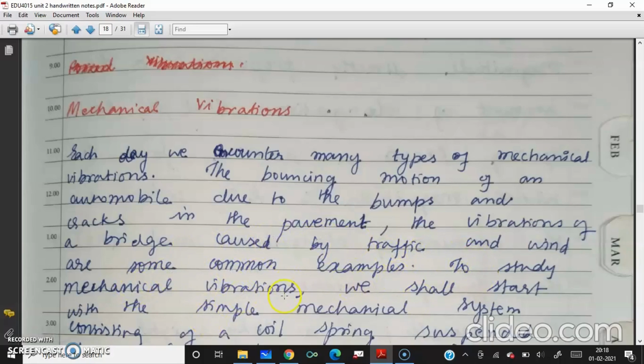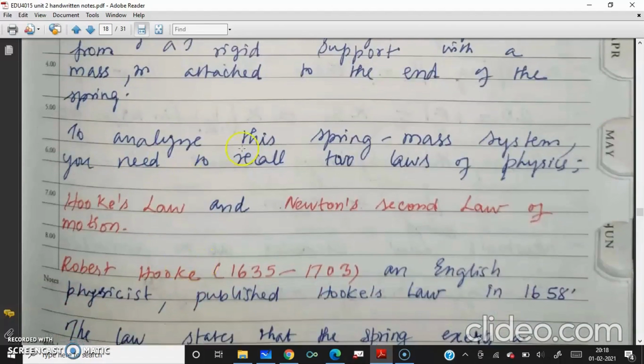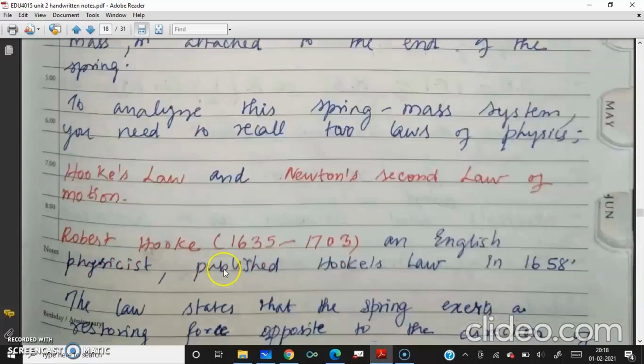To study mechanical vibrations, we shall start with a simple mechanical system, consisting of a coil spring suspended from a rigid support with a mass M attached to the end of the spring. To analyze this spring-mass system, you need to recall two laws of physics. One is Hooke's law and another one is Newton's second law of motion.